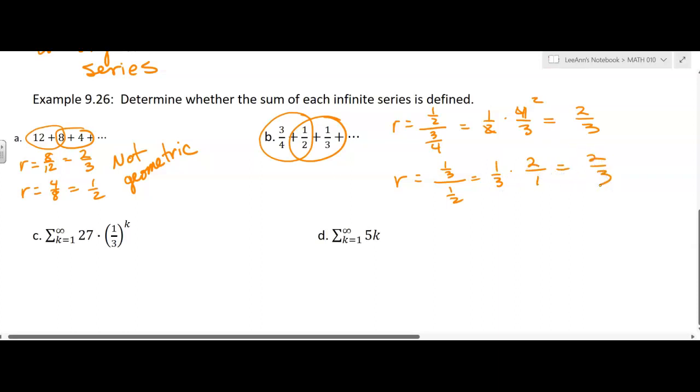So they've shown us enough information. The ratio is the same. It is a geometric series. Now, is r between 1 and -1? Yes. So this is defined.